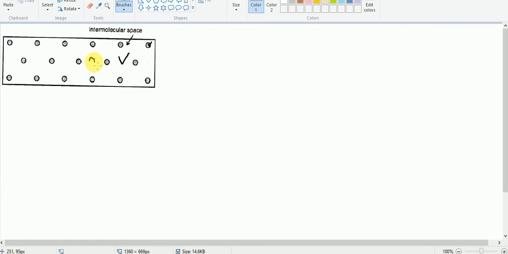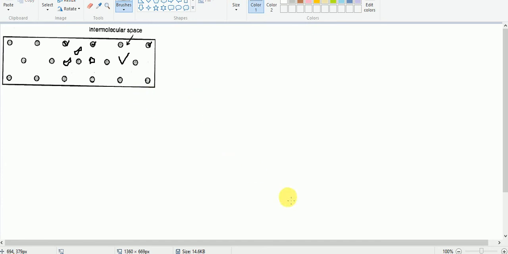Here water vapor will be present. And these are the molecules of other gases, and so between the molecules we find space, what we call intermolecular space, and water vapor molecules are present here. Let us say these are the water vapor molecules.